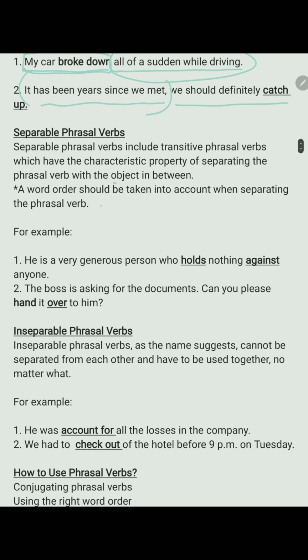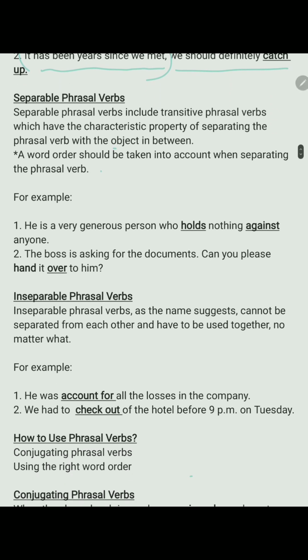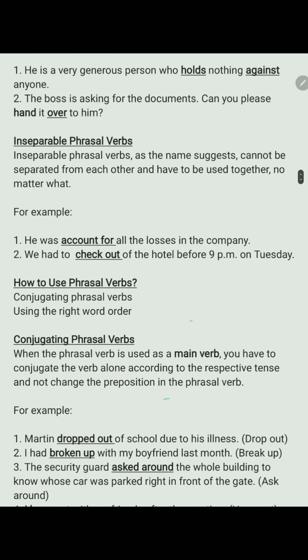Okay. Now, let us understand separable phrasal verbs. Separable phrasal verbs include transitive phrasal verbs which have the characteristic property of separating the phrasal verb with the object in between. Now, to note, word order should be taken into account when separating the phrasal verb. Let us see. He is a very generous person who holds nothing against anyone.